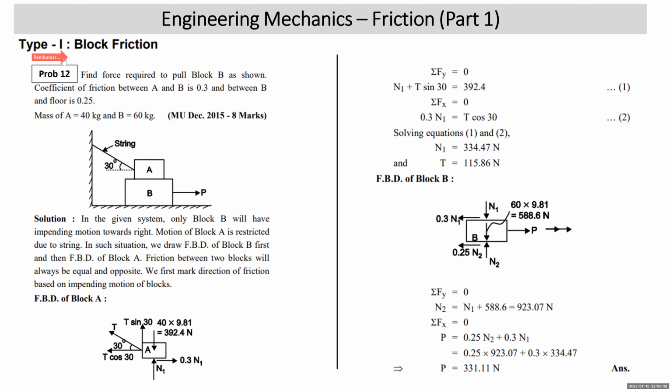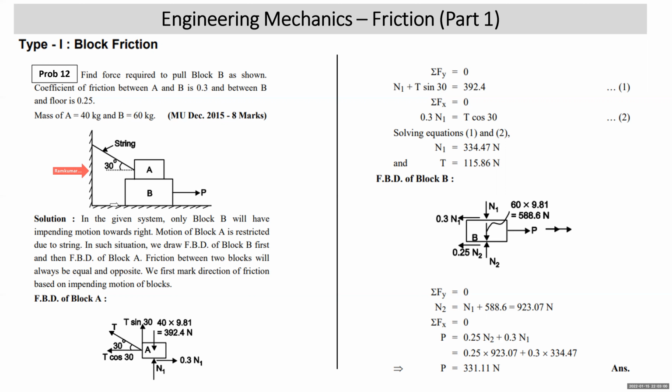If you look at the diagram, students, you have one block resting over the other. The force causing motion is being applied on the lower block. Motion of the upper block is restricted by connecting it to a string. So there will be only one possibility of impending motion. As the force causing motion is applied on the lower block, it tends to go towards the right, whereas the motion of the upper block will not happen. It is under restricted motion because the motion is restricted by the string.